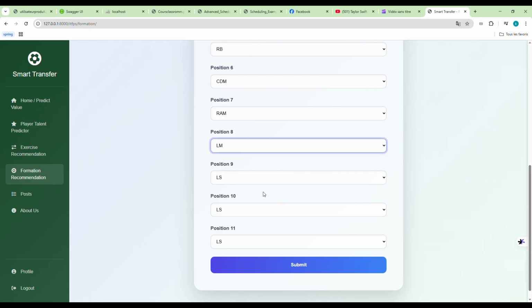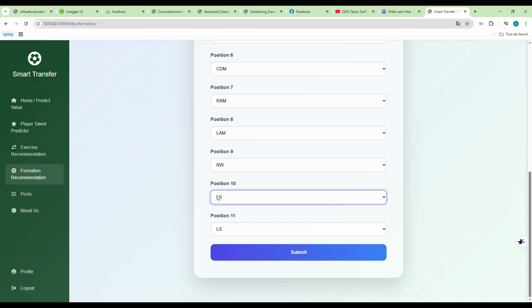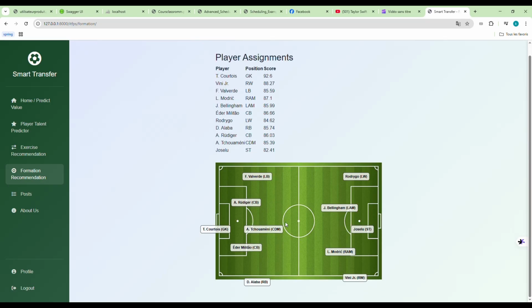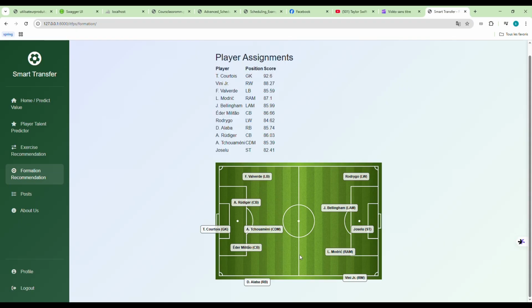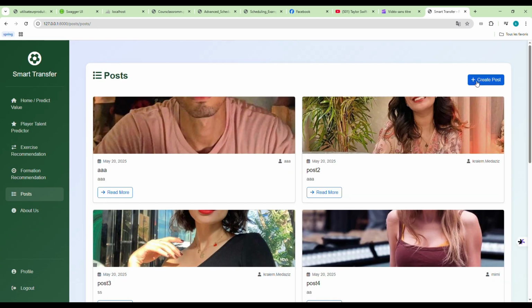Now we are going to select our formation, which is 4-3-2, and we are going to fill the positions. Well, we are near to the prediction. Basically we will have something so appealing because we will submit now, which is striker, the position 11. Okay, here, see, like Thibaut Courtois, it knows that he is a goalkeeper, for example, and actually we have a visual and a field of our players in each position